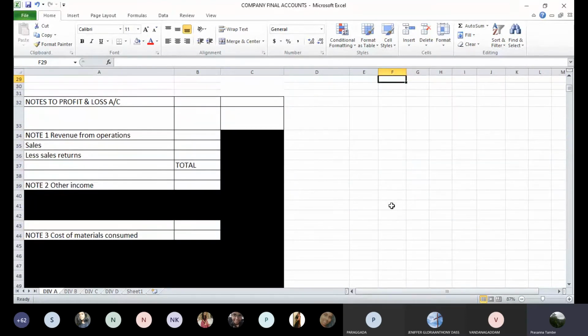Okay, so this is how we have to be ready with the format of everything. So step one is to read the trial balance carefully. This may be a lengthy sum. Once you practice, you may master it. But you have to first read the sum carefully. 2-3 things you will have to note.